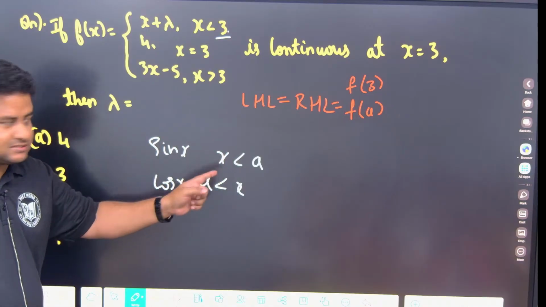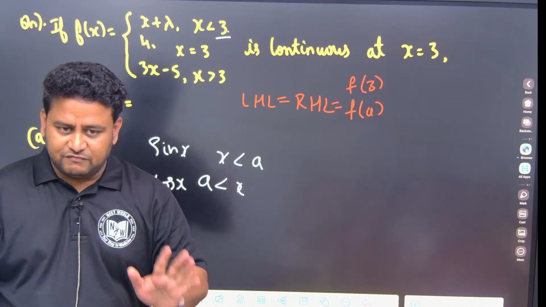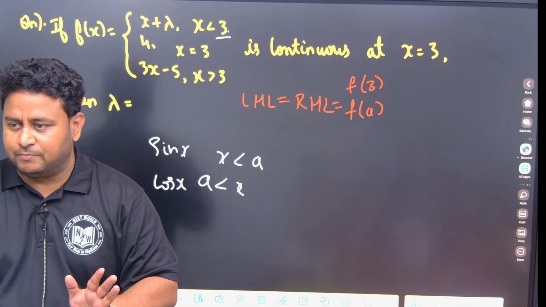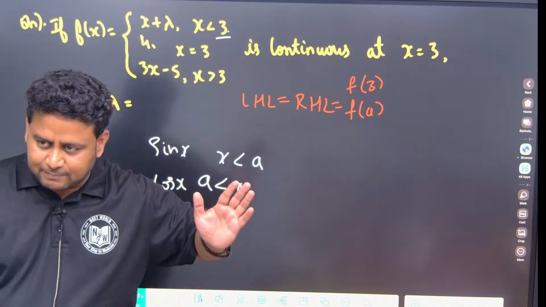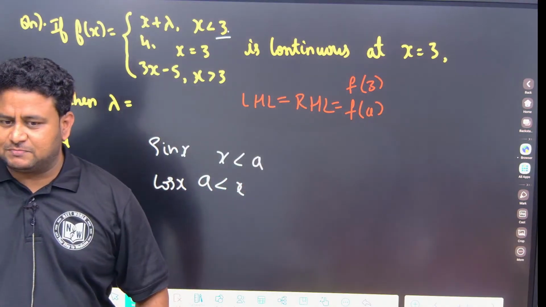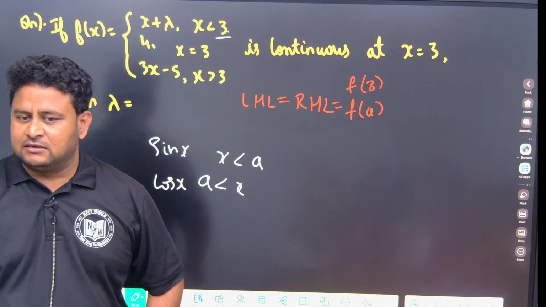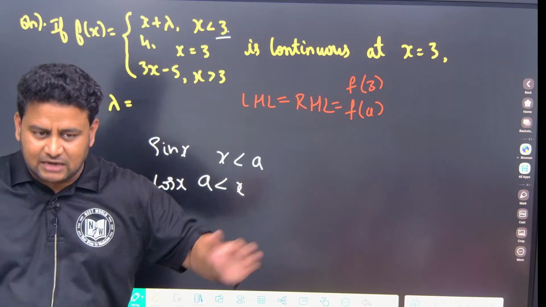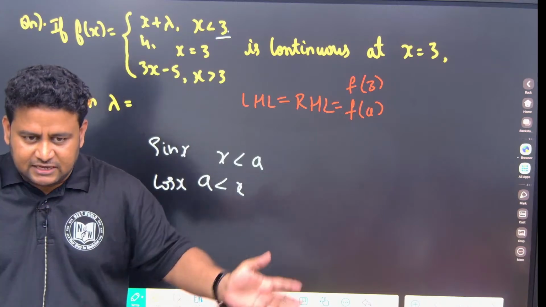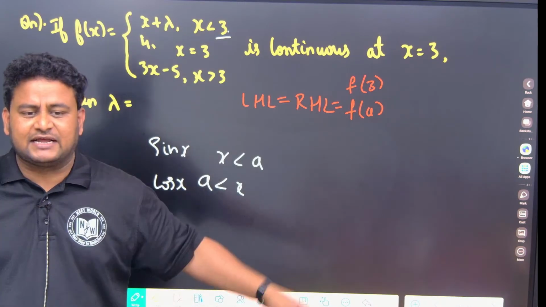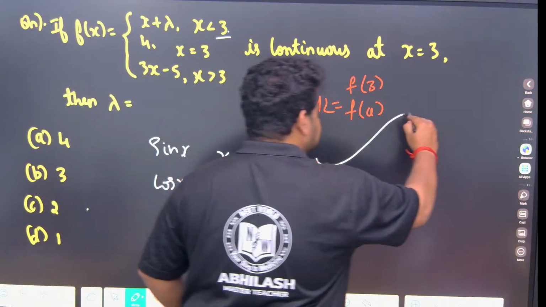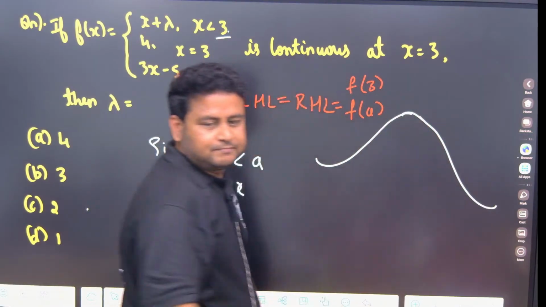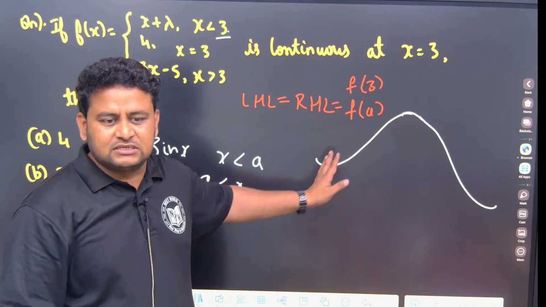One thing you should remember, I told you in the first class itself, x tends to a minus does not mean that x is equal to minus a, no. X tends to a minus means x is approaching from the left side, x tends to a plus means x is approaching from the right side. When they come and meet, it will become a continuous function. I told you limit means it will approach, but it will not attain. Here they will come and attain, and it will become a complete graph. Earlier it was coming like this, now continuous means it will join. That is known as continuity.